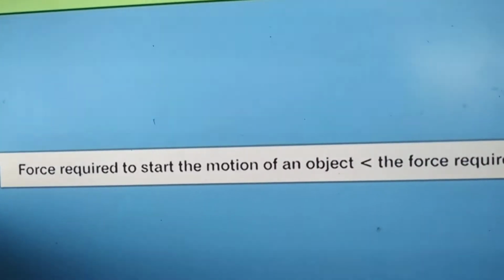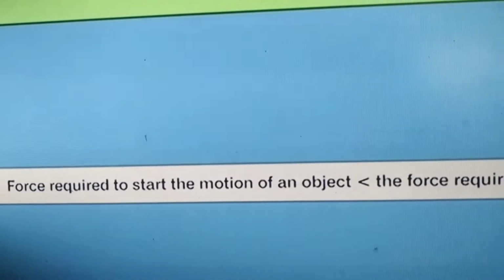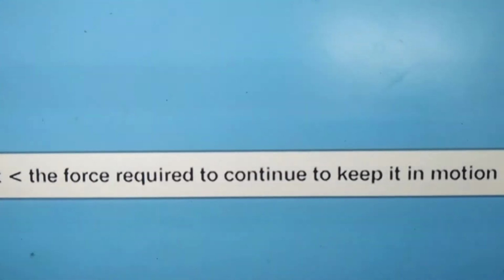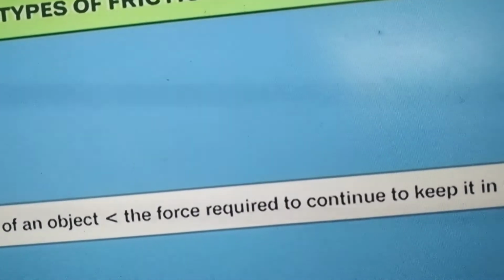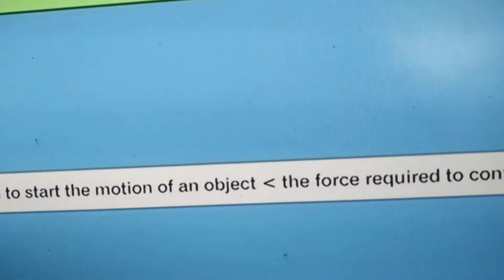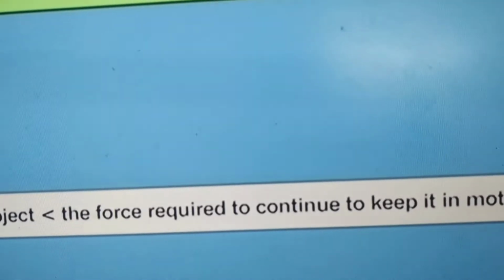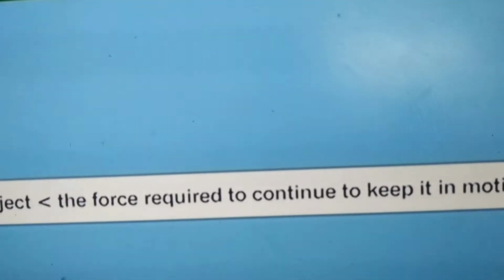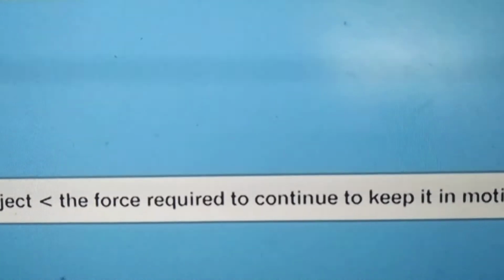Look here, children, if we compare these frictions, the force required to start the motion of an object is more than the force required to keep it in motion.